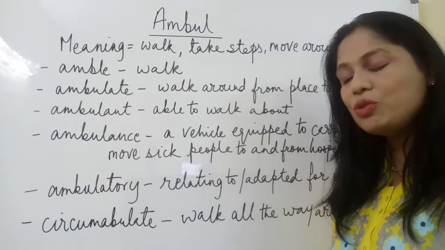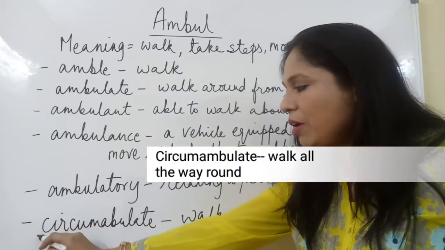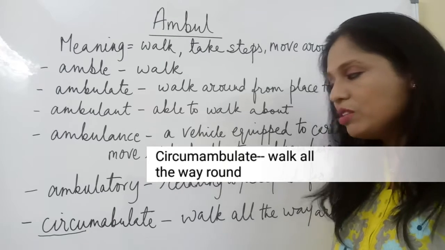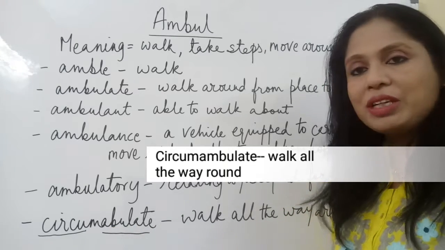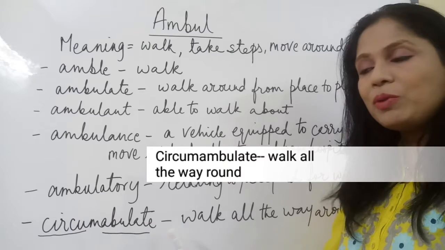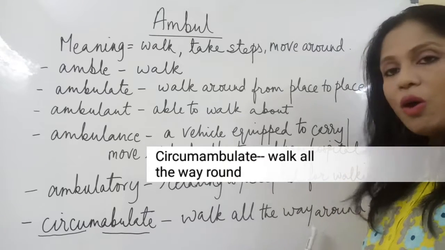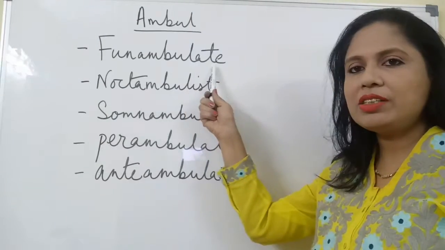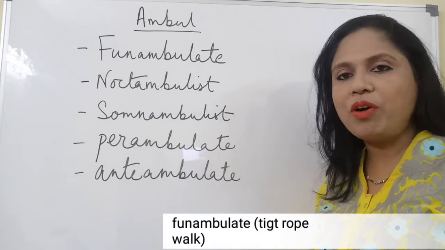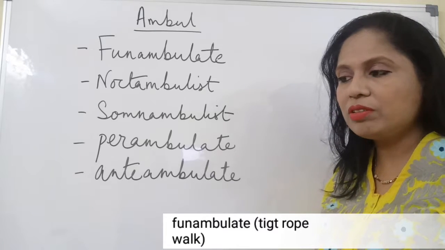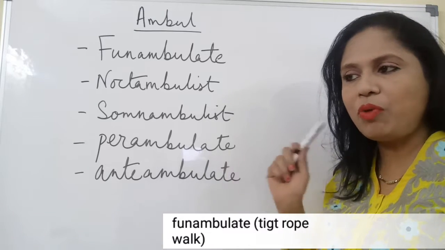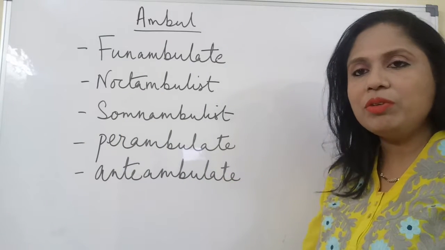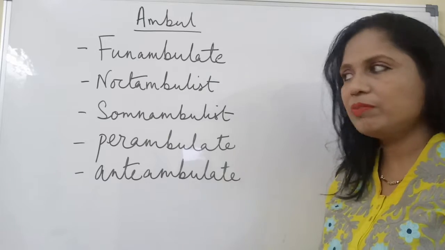Circumambulate contains two words. Both of them are roots. The word circum, which means round or around, and ambulate, which means to walk. So circumambulate means to walk all the way around. Funambulate means tightrope walking. It is a sport where somebody walks on a tightrope. The other words that are on the board are going to be worked out.